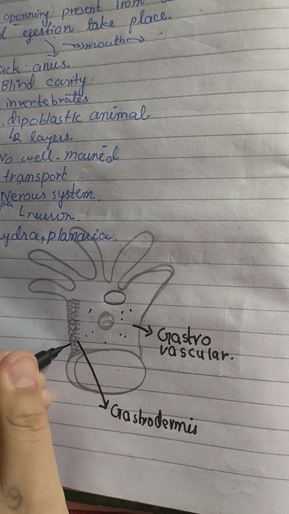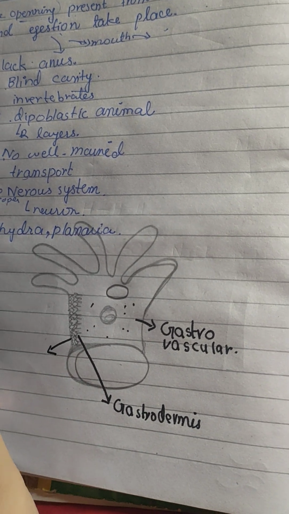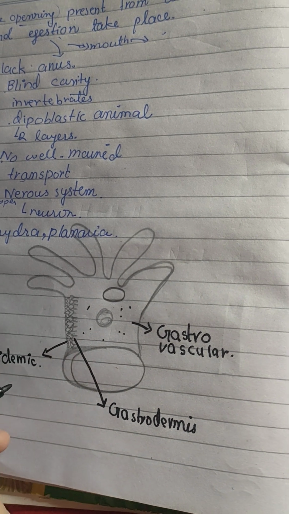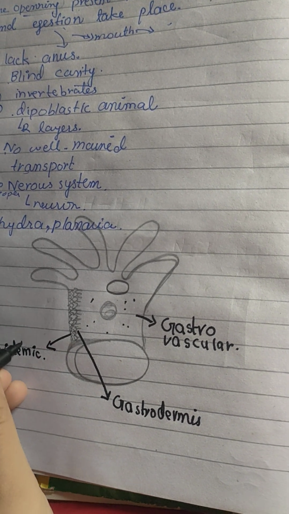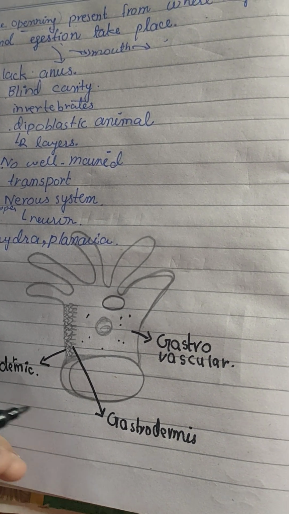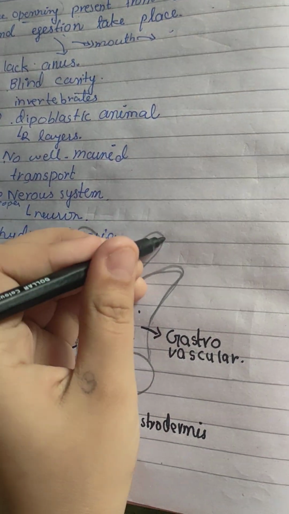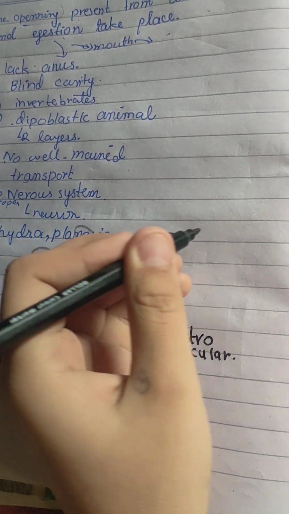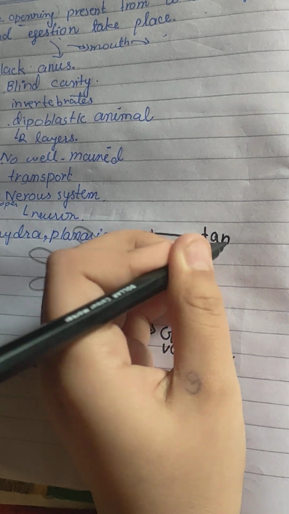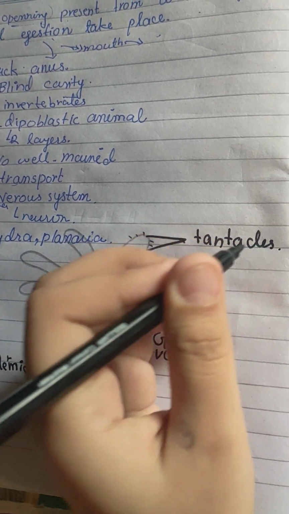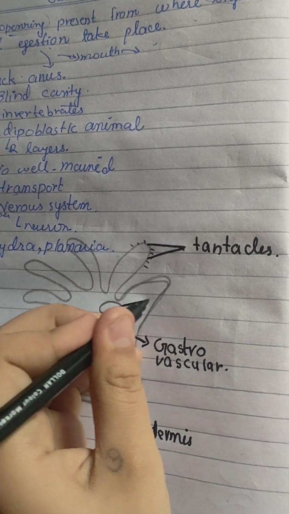Here we have the first membrane, that is epidermis. In HYDRA this is epidermis, which is also known as ectoderm. These are basically the tentacles. Okay, and this is the mouth.